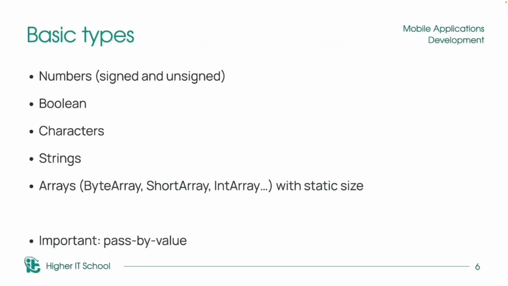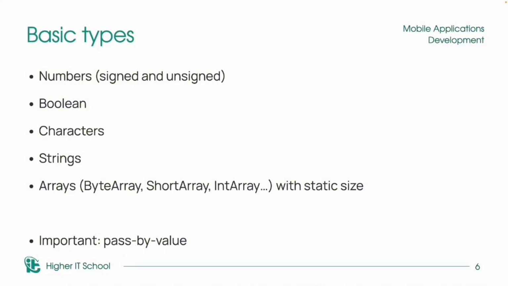And let's start with basic types. In Kotlin, we have a lot of types, like in every language, and these basic types have classes, and you can call methods of them. Of course, in Android, the compiler optimizes numbers and booleans to primitive values for speed, but usually Kotlin developers work with them like with objects. And we have numbers like integer, long, double, and float. We have booleans, we have characters and strings.